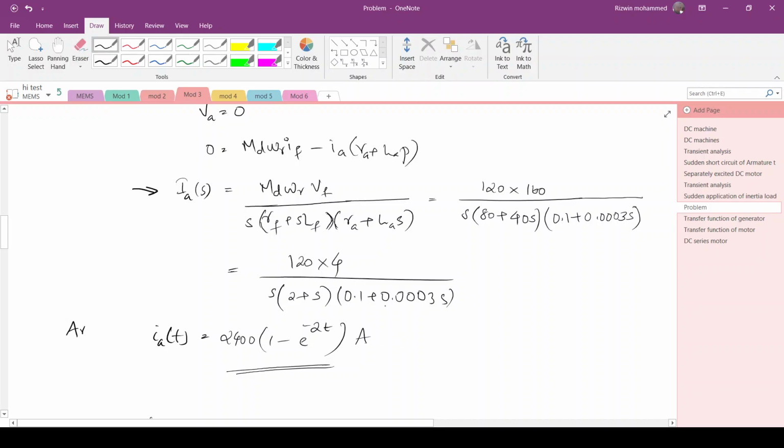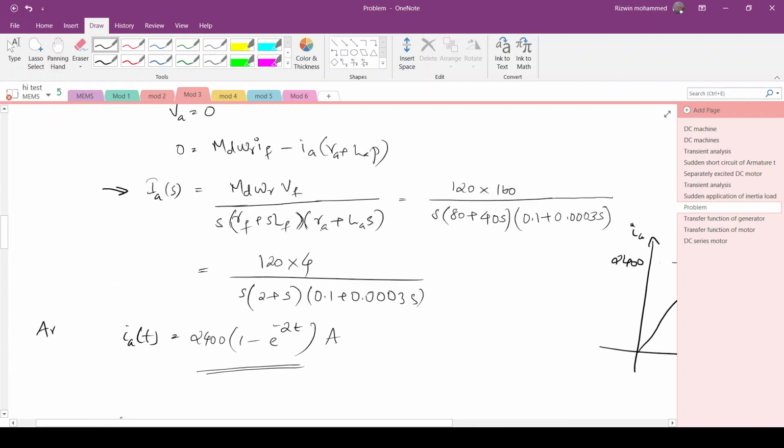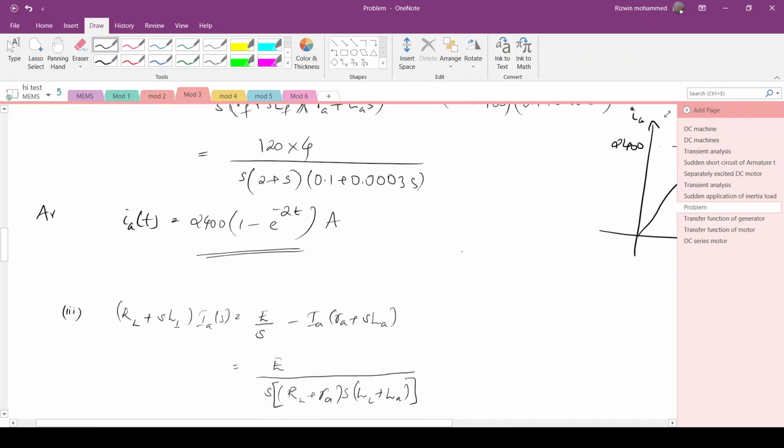Okay, so when you plot the graph, you will again get an exponentially varying curve whose final value will be 2400. So this is the armature current if the terminals are short circuited and a field voltage of 160 volt is applied as a step input.